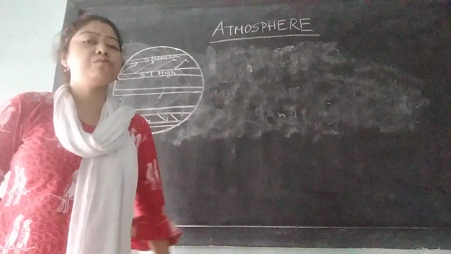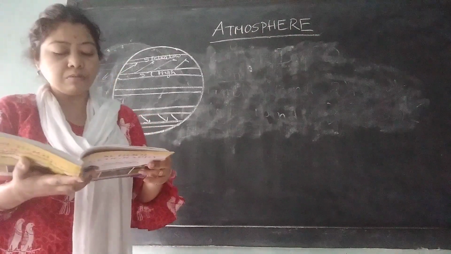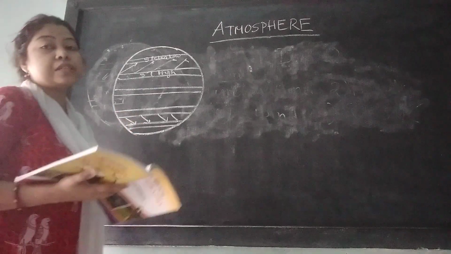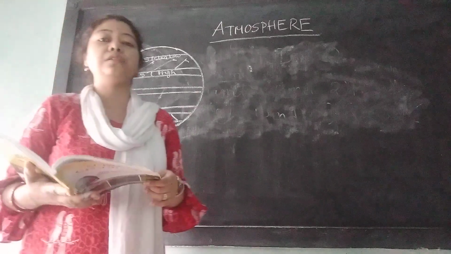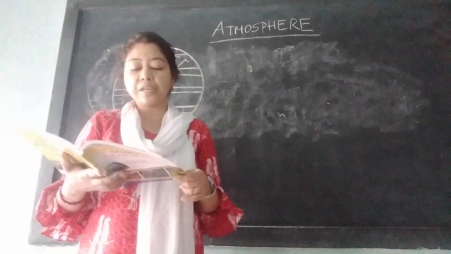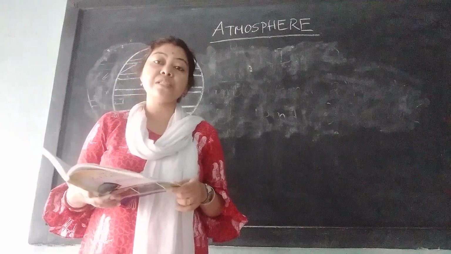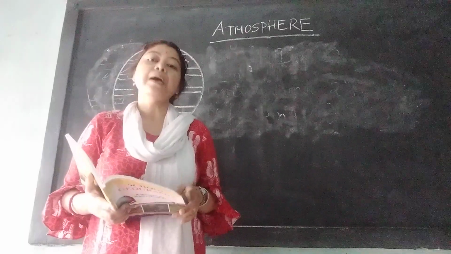Westerlies are also of two types. One is southwest westerlies in the northern hemisphere, and the other is northwest westerlies in the southern hemisphere.